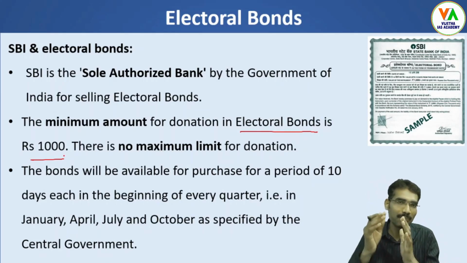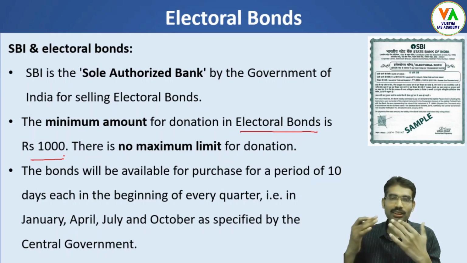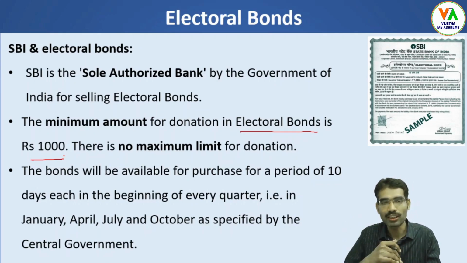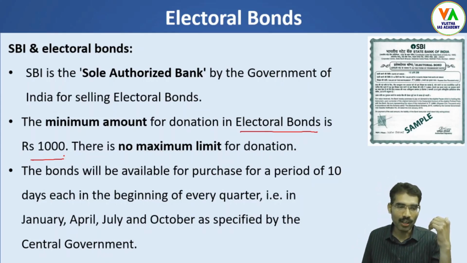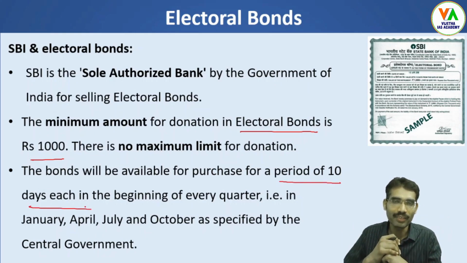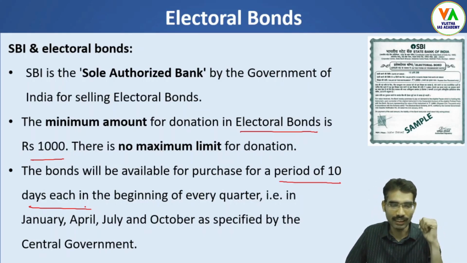Anyone can purchase a minimum of 1,000 rupees and fund the political parties. There is no maximum limit for donation. Suppose a person wants to donate 1 crore or 10 crore, they can take 10 electoral bonds of 1 crore denomination and donate them to the political parties. The bonds will be available for purchase for a period of 10 days each in the beginning of every quarter. So for 10 days in each quarter of a year, these bonds are open for sale.